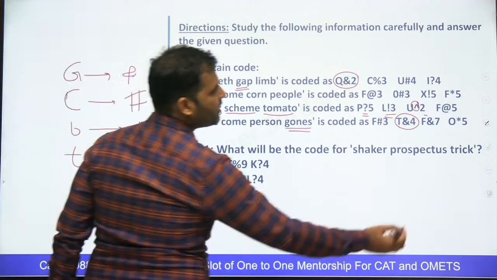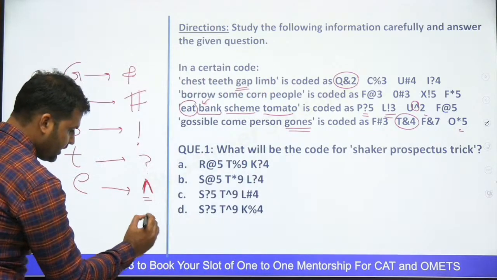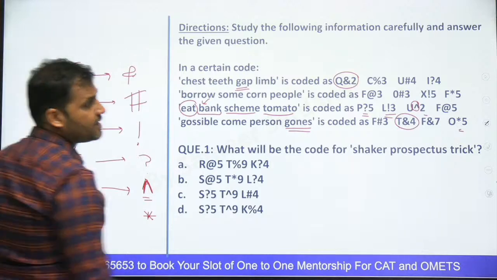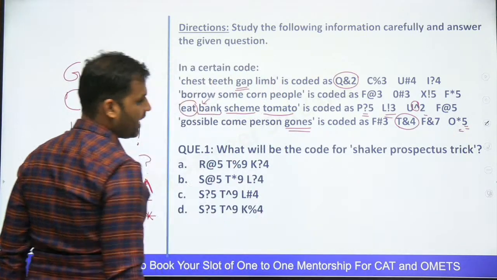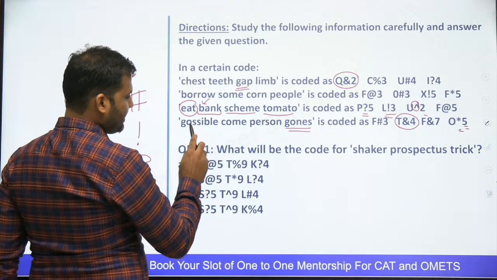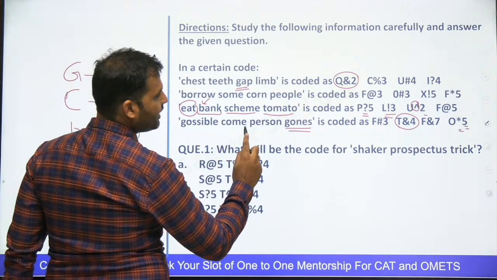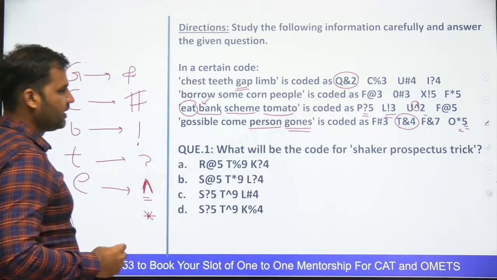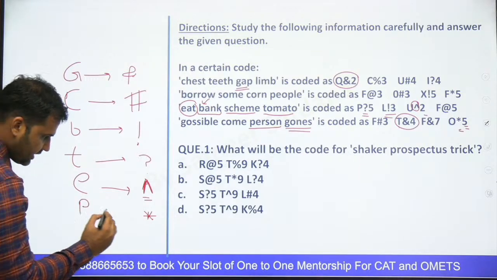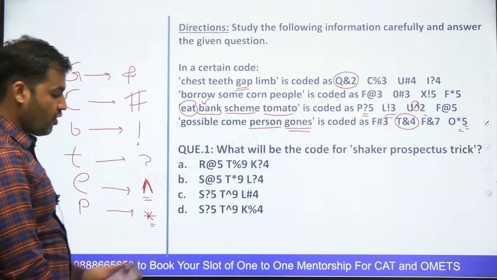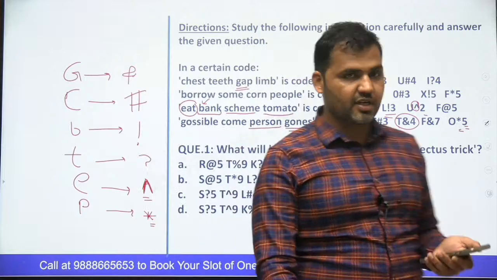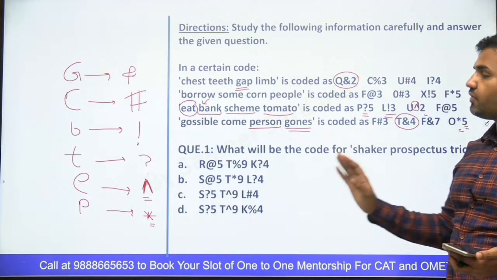Right. One more symbol is there, that is this one. Asterisk sign, right? This is having 5 at the end of it. So we need a 6-letter word. The 6-letter word is person, right? So the letter P is giving me the symbol of star. Once you know this, the whole set is done. That's it. Now you can solve all the 5 questions in 1 minute.